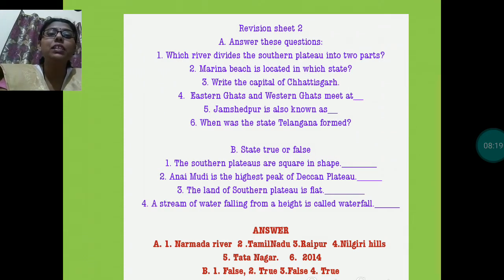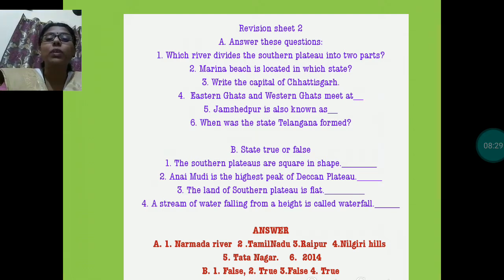Second, Marina Beach is located in which state? Marina Beach is one of the longest beaches in the world. Okay, and it is located in Tamil Nadu. Write the capital of Chhattisgarh. States and capitals, you all have learned in the very first chapter, isn't it? So I know you know the answer. The capital of Chhattisgarh is Raipur.